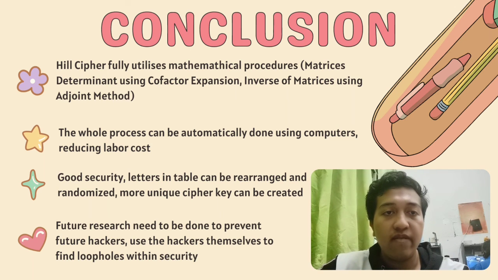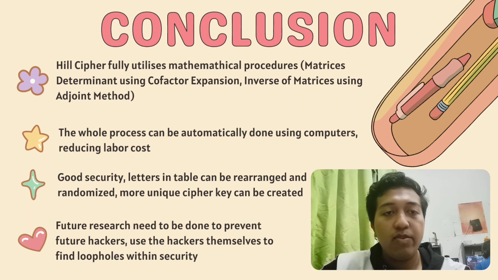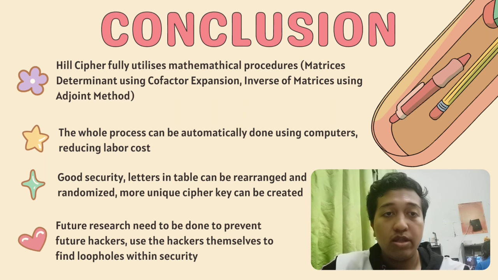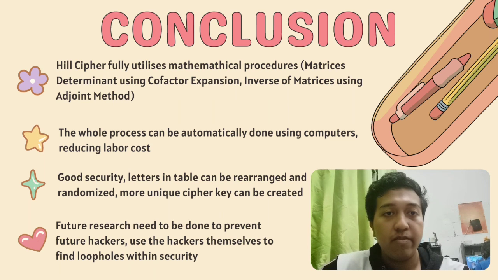But even though we have these good security features, we still need future research to be done to prevent future hackers from cracking the code itself. Maybe the company has flaws within the data storage and not the cipher key itself. So this company still needs to use the hackers themselves by hiring them to find the loopholes within the security.